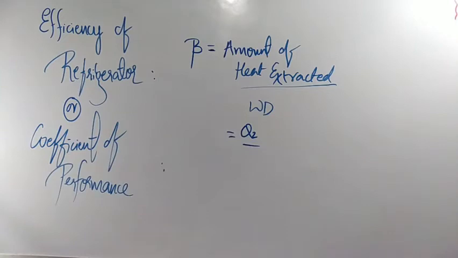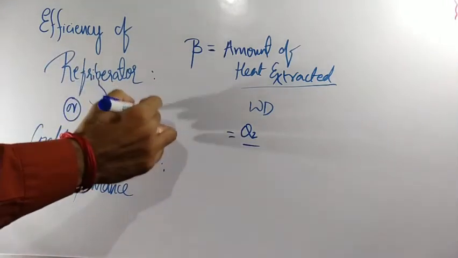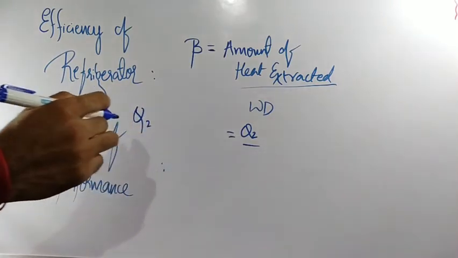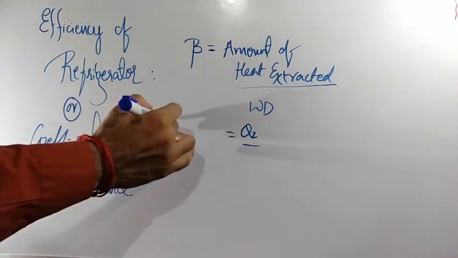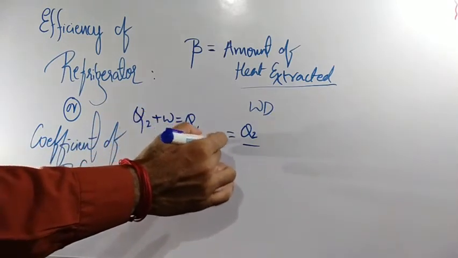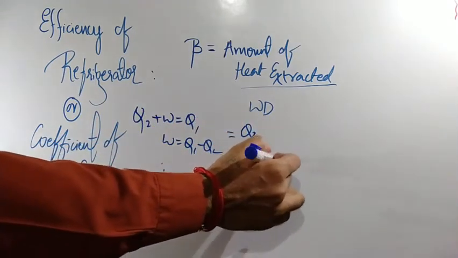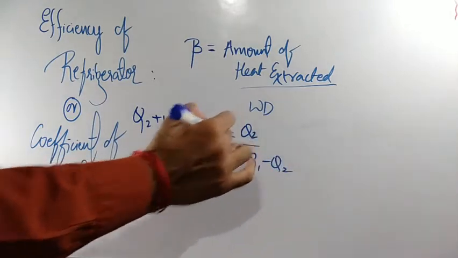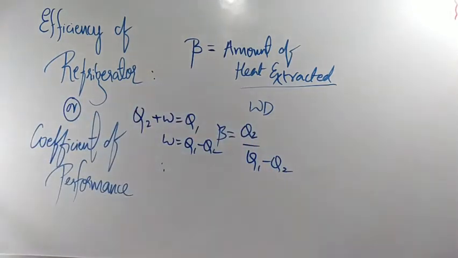Q2 divided by work done value. The work done equation we had written earlier: Q2 plus W is equal to Q1. From this, W is equal to Q1 minus Q2. So beta is equal to Q2 by Q1 minus Q2.